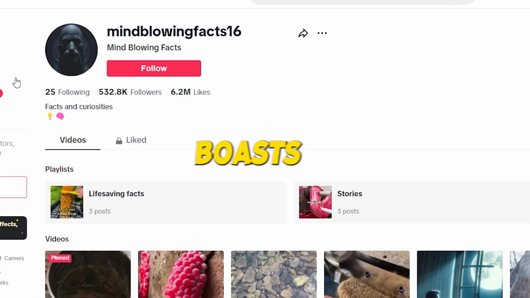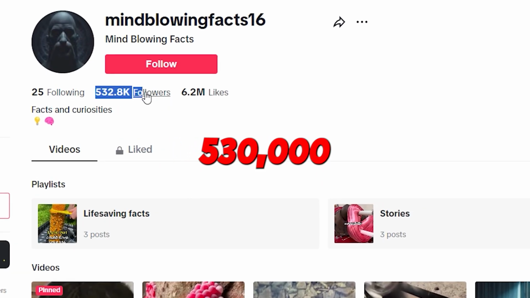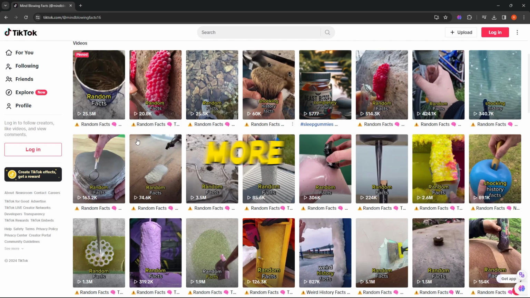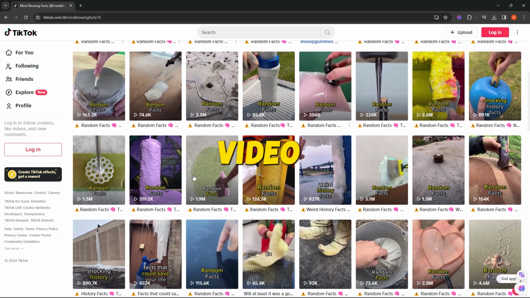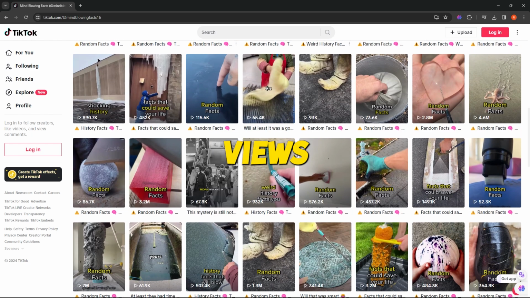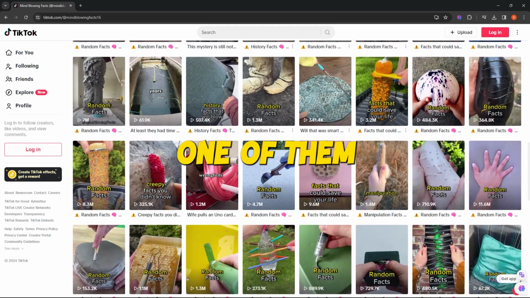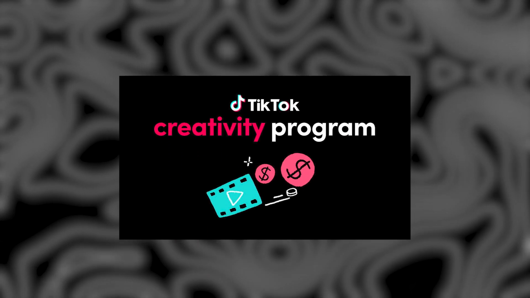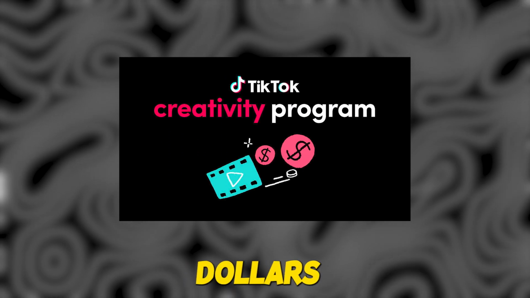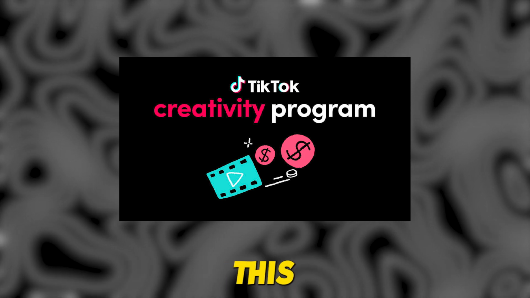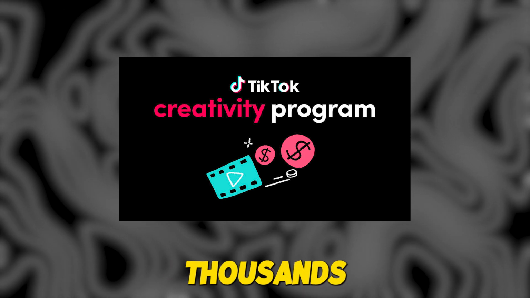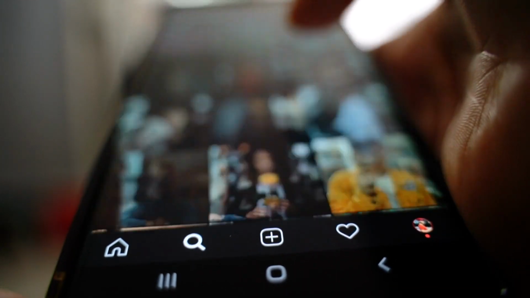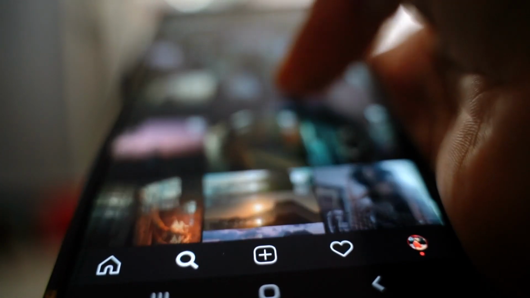This TikTok account boasts an impressive 530,000 followers. What's even more mind-blowing is that nearly every video has over 1 million views, indicating that each and every one of them has gone viral. Thanks to the TikTok Creativity Program, which pays $1 for every 1,000 views, this channel is likely raking in thousands of dollars each month. One key factor contributing to its success is its niche.